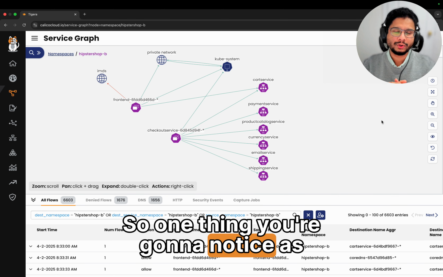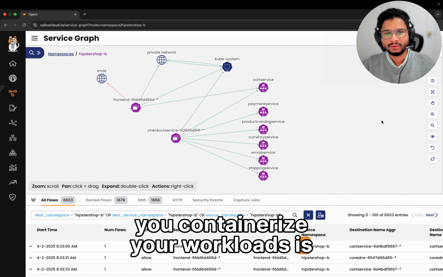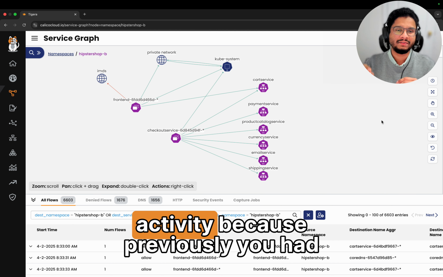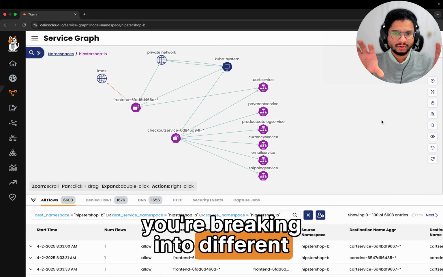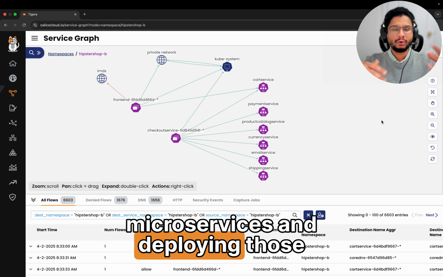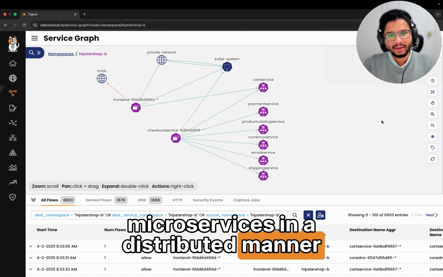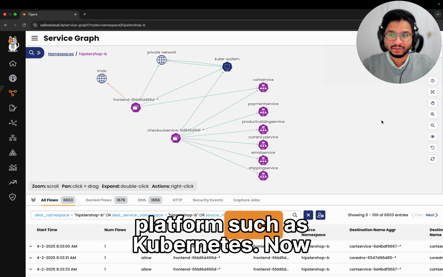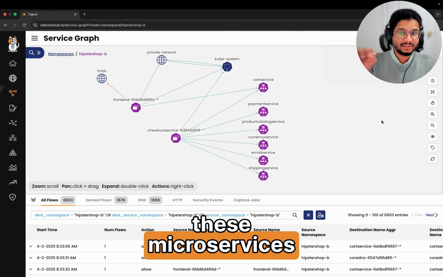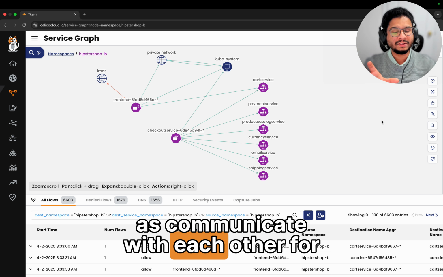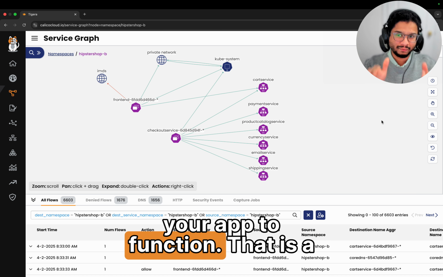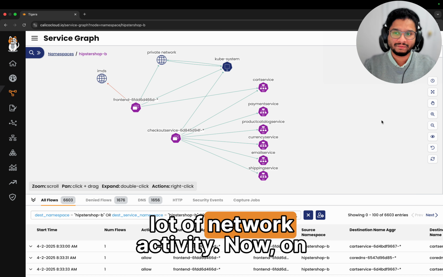So one thing you're going to notice as you containerize your workloads is an increased amount of network activity because previously you had this monolithic application that you're breaking into different microservices and deploying those microservices in a distributed manner using an orchestration platform such as Kubernetes. Now, these microservices have to discover each other as well as communicate with each other for your app to function. That is a lot of network activity.